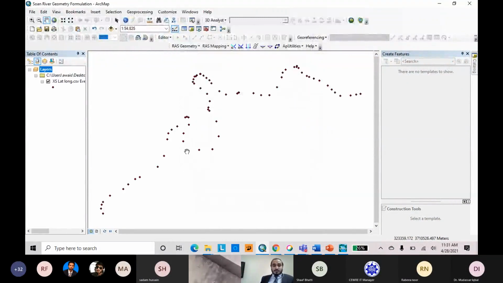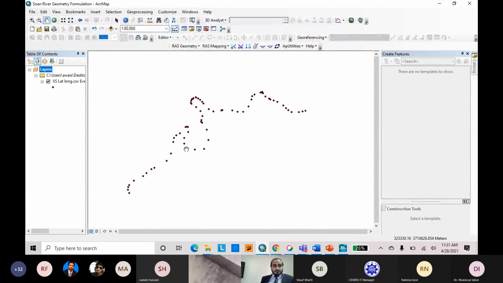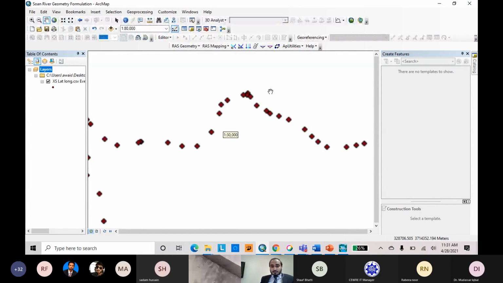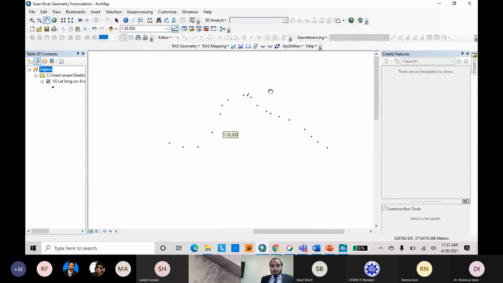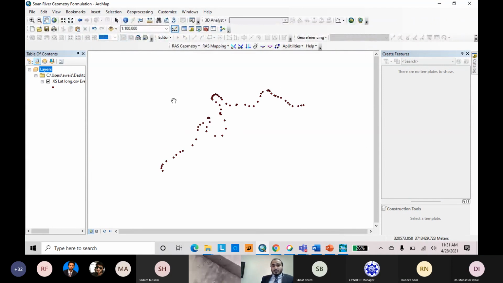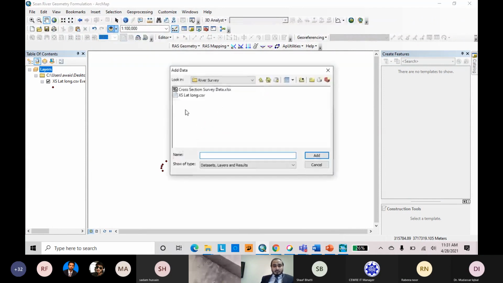Here it is, the surveyed values data. Just verify. Now I will also add our digital elevation model here, just for reference.